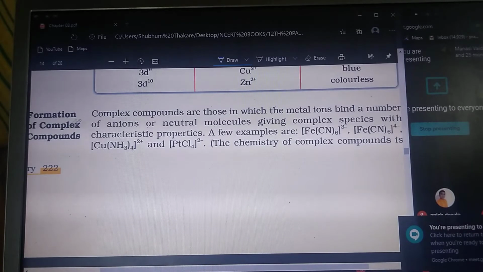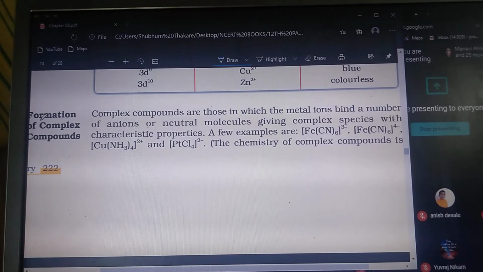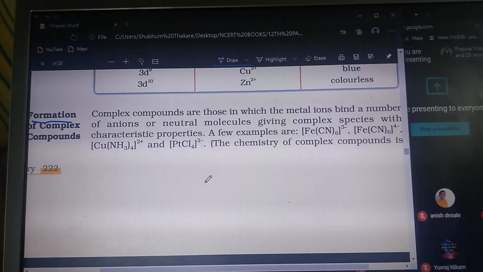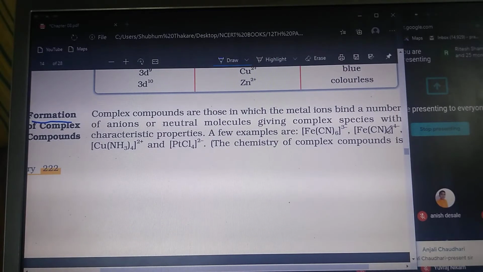Here see that the formation of complex. Today we are going to study this topic, that is the formation of complex by the transition metals. So here complex means what? Complex means, suppose I will take this example, Fe(CN)6 3-. This Fe(CN)6 3- is for ferricyanide, and this is Fe(CN)6 4-, it is a ferrocyanide.